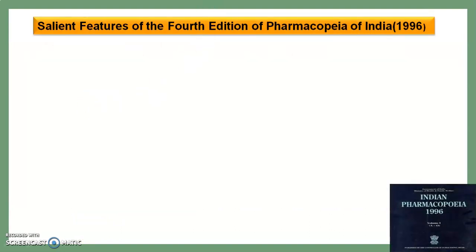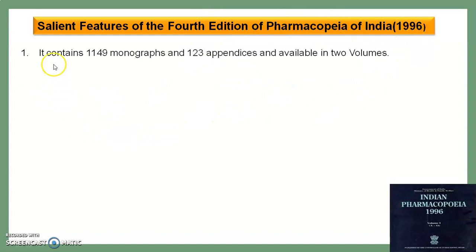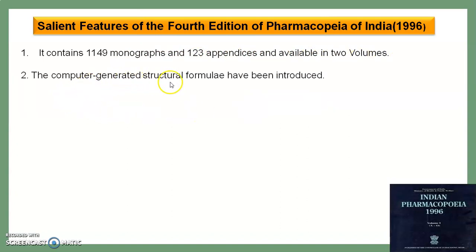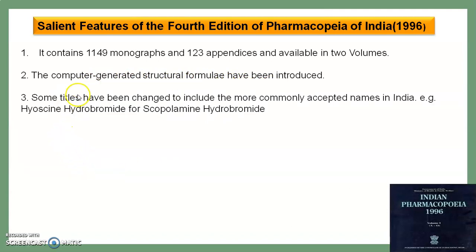Then we see the salient features of the fourth edition of the Indian Pharmacopoeia, which was published in 1996. It contained almost 1149 monographs and 123 appendices and was available in 2 volumes. Computer generated structural formulae have been introduced in this edition. Some titles have been changed to include more commonly accepted names in India.